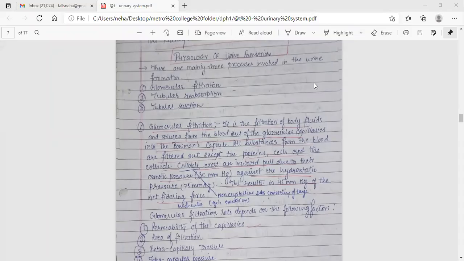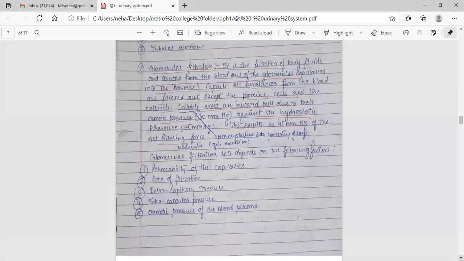There are mainly three processes involved in urine formation: glomerular filtration, tubular reabsorption, and tubular secretion. Glomerular filtration is the filtration of body fluid and solute from the blood out of the glomerular capillaries into the Bowman capsule. All substances from the blood are filtered out except the proteins, cells, and the colloids. Colloids exert an inward pull due to osmotic pressure against the hydrostatic pressure. This results in 45 millimeters of mercury net filtering force.